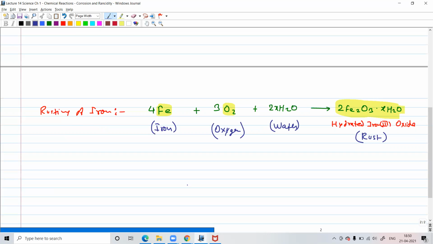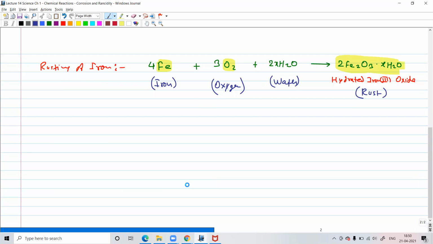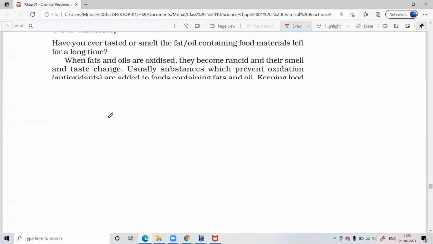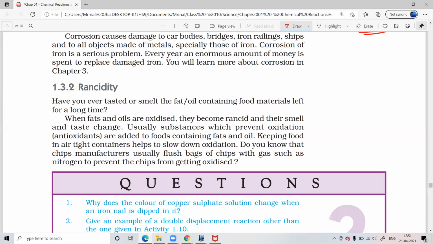Okay, so we'll study about this in more detail in the third chapter. Now let's read through the rancidity part. Someone else, who will read? Volunteer? Can I, sir? Yes, go ahead.